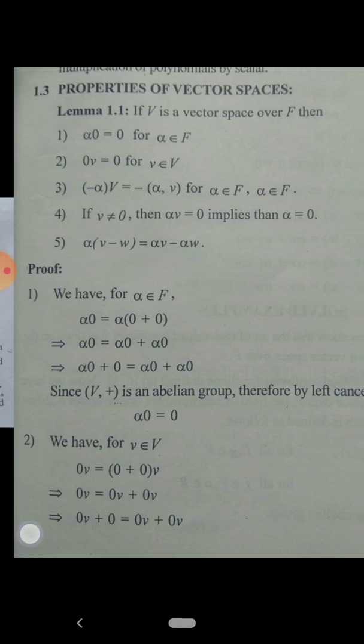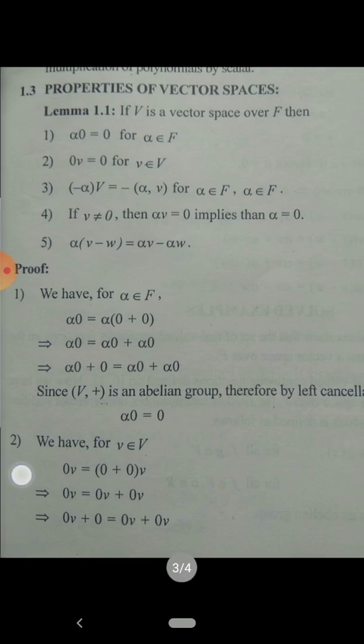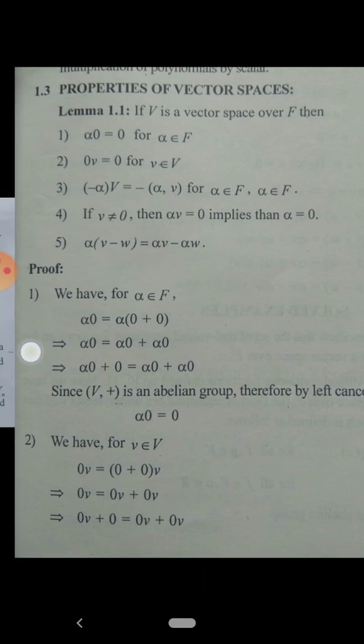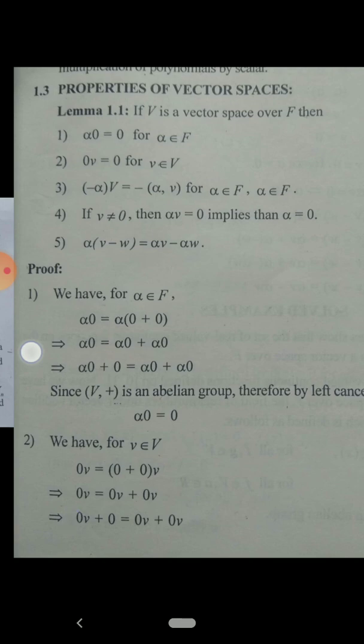Therefore 0v is equal to, by scalar multiplication, 0v plus 0v. This implies 0v plus 0, adding 0 on the left side, nothing happens, equals 0v plus 0v. Again we can apply the left cancellation law, cancel 0v on both sides, and we get 0v is equal to 0. That is the required proof.